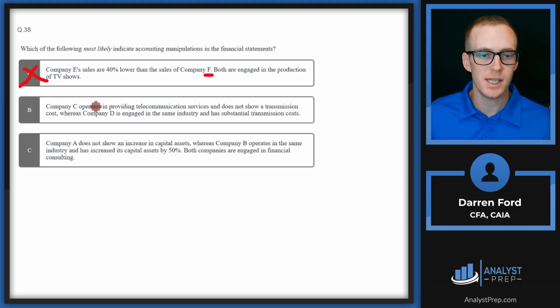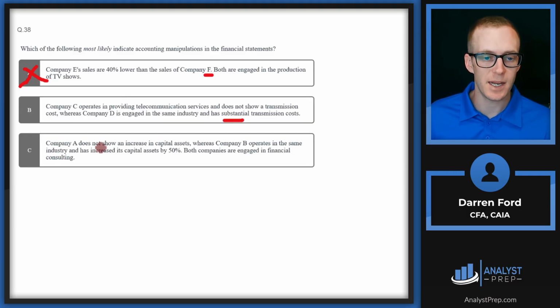Answer B, Company C operates in providing telecommunication services and does not show a transmission cost, whereas company D is engaged in the same industry and has substantial transmission costs. This sounds like C could potentially be manipulating. If they're in the same industry, they should have relatively similar margins and types of costs. So if we have substantial costs here and no costs here, there could be some manipulation there.